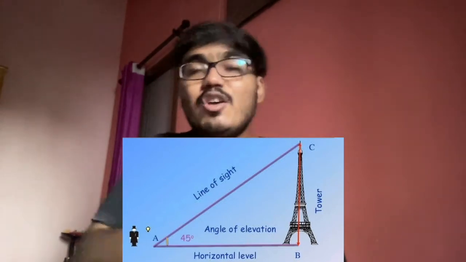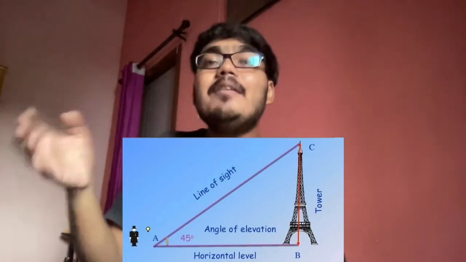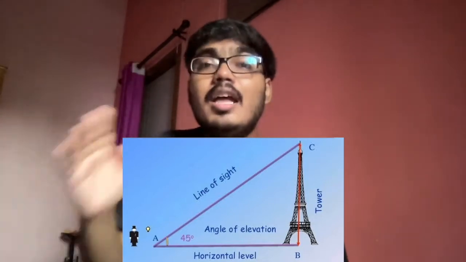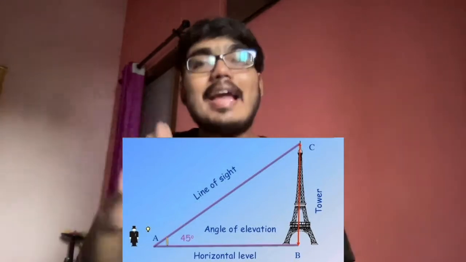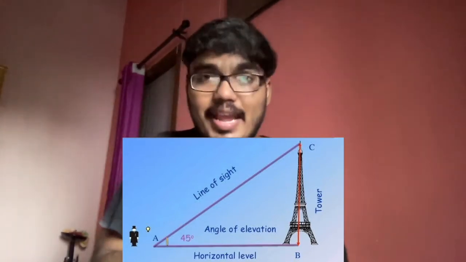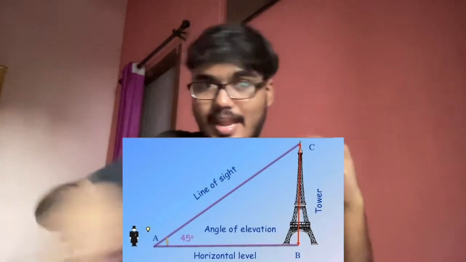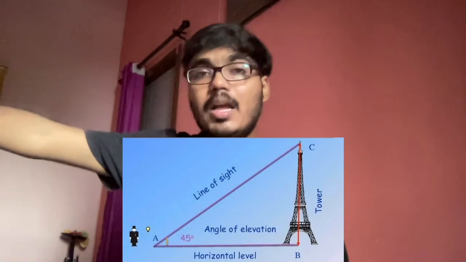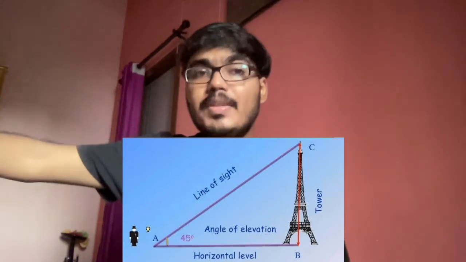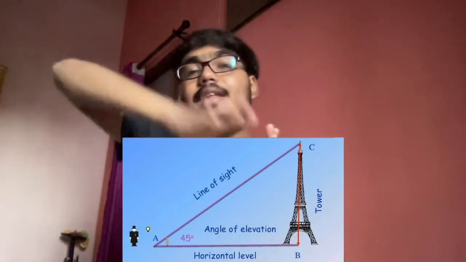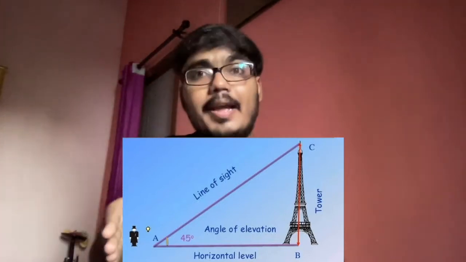See, measurement of AB is simple, and measuring the angle, which is angle A here, is also simple. If I keep a protractor at point A, angle A is the angle between AB, which is the distance between you and the bottommost point of the tower, and AC. AC is the line of sight. So between AC and AB, we have the angle A, right?